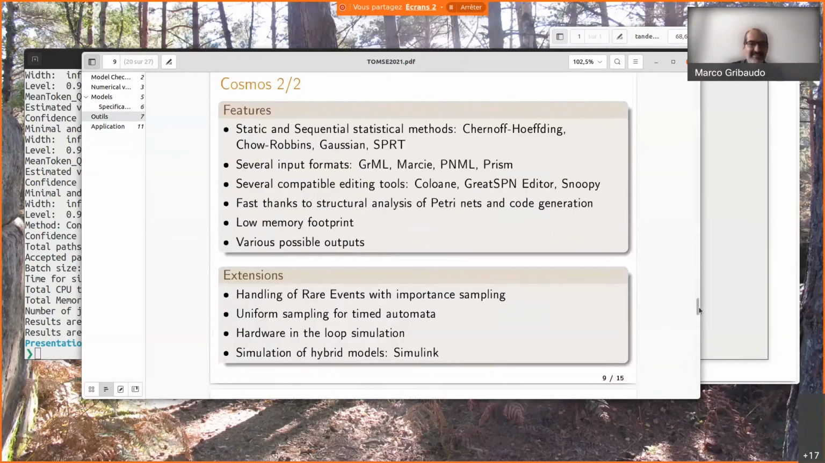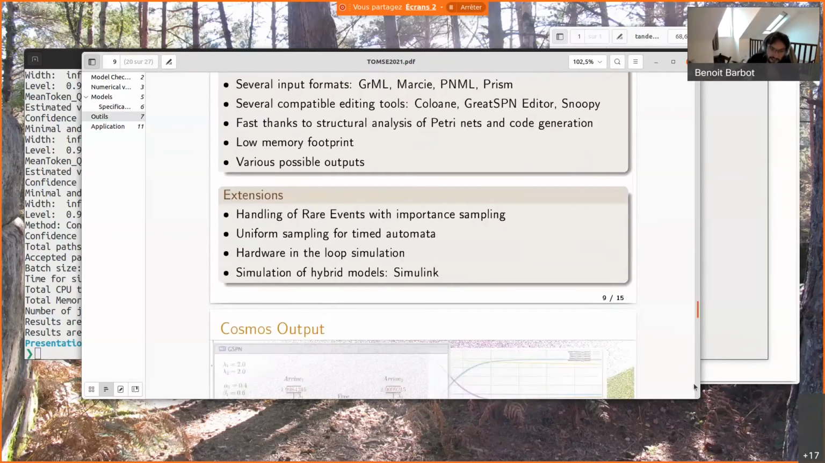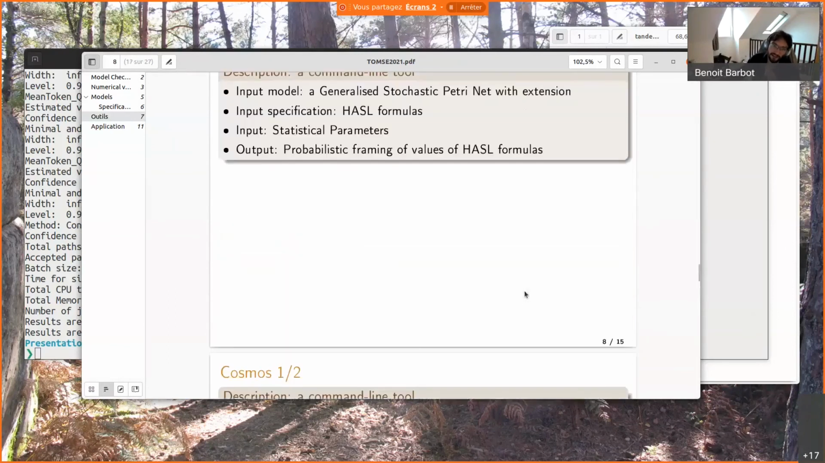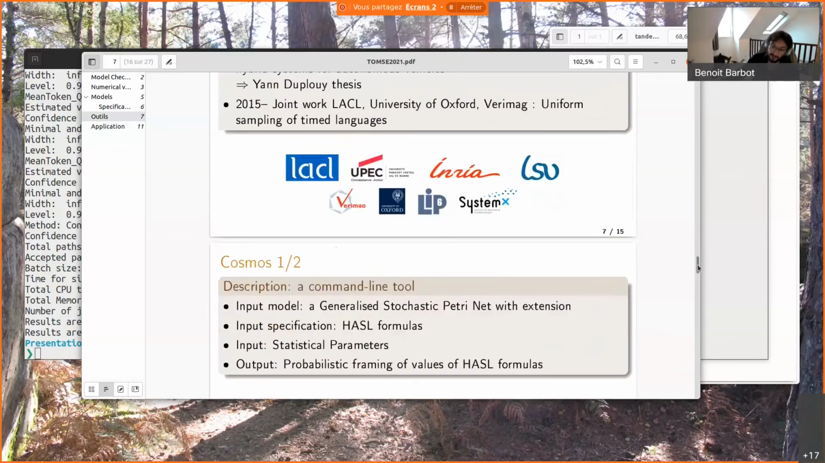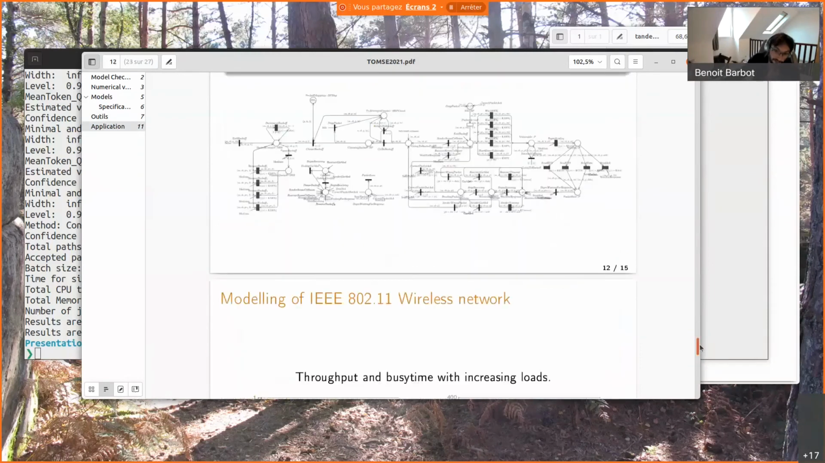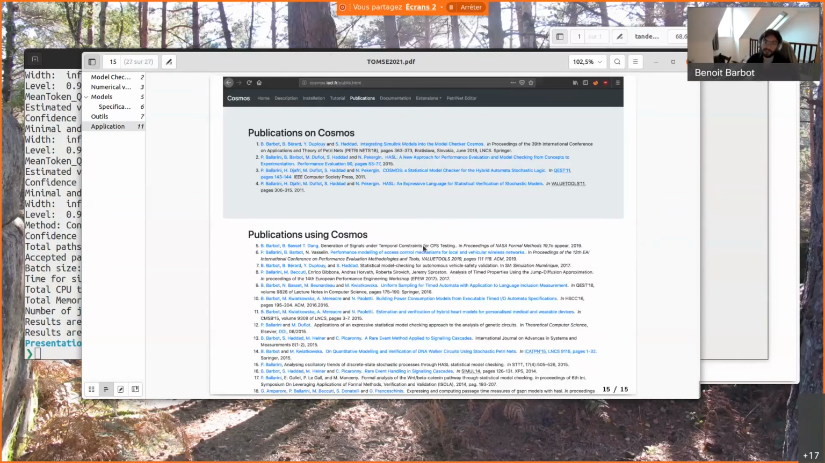Just to conclude, here I showed you only a small example, but the tool can handle very large examples, like with 1,000 places and transitions. It has been extended with many different things, mainly with rare events and with simulation of hybrid systems, so with the simulation of ODEs. It's an old tool, it has almost 10 years. But it has been developed continuously since, and it's fully available on this web page, cosmos.lsv.fr. Thank you.